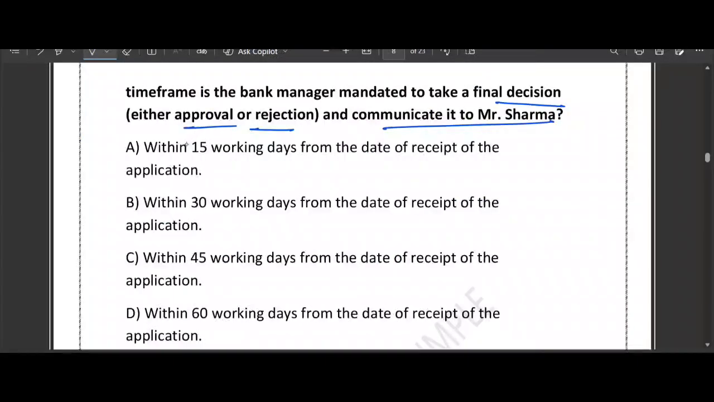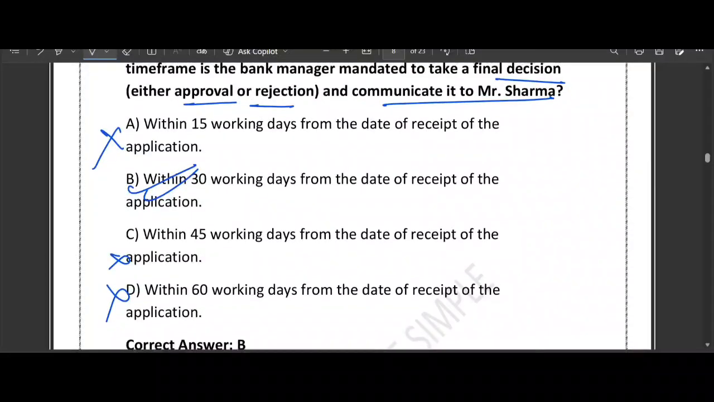15 working days. This is usually too fast for a 22 lakh loan, as the bank needs to check the machine value and Mr. Sharma's credit history. However, very tiny loans under 25,000 are often expected to be cleared in about 2 weeks. So A, 15 days, wrong; 30 days, correct. C and D are wrong. These are too long. By the time 60 days pass, a small unit could go out of business waiting for funds. So remember, time management is the key, not just for bank loans, but also for your exam preparation.